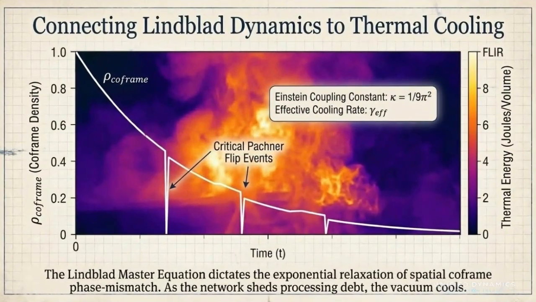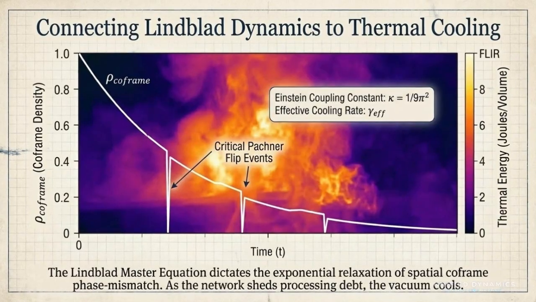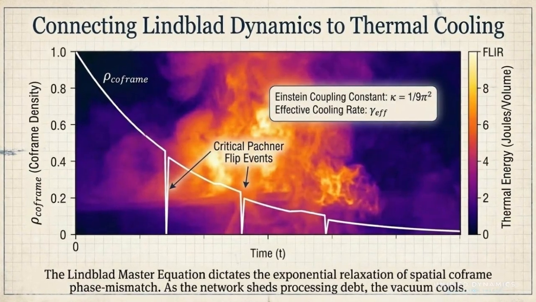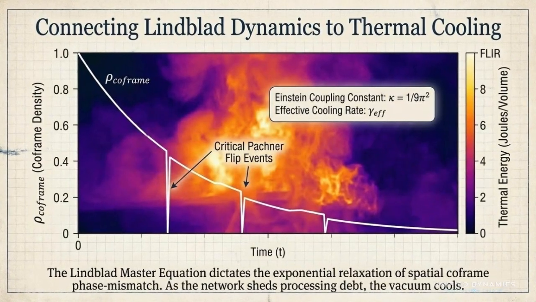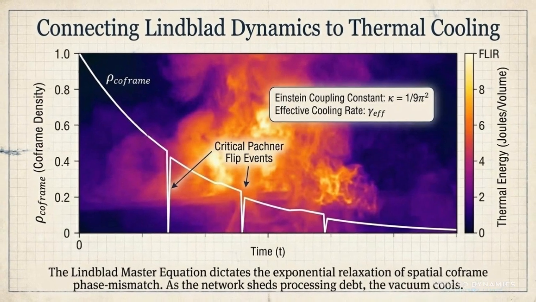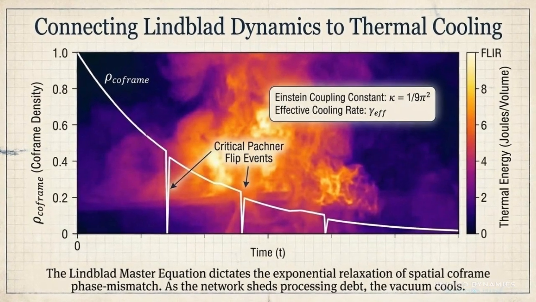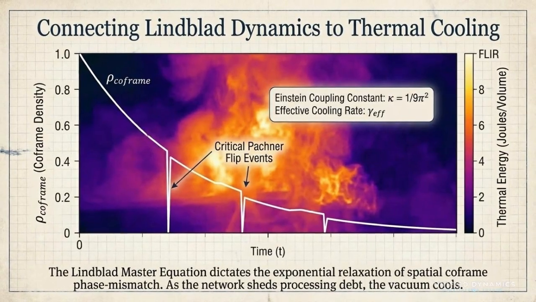Now, connecting open quantum dynamics to thermal cooling, the white curve shows co-frame density relaxing over time. At first, the system is highly ordered and highly burdened. Then, as time passes, that structure decays toward a lower energy state. The sharp drops mark critical Pashner flip events. These are moments where the network reorganizes its topology, sheds strain, and releases stored mismatch into the surrounding system.